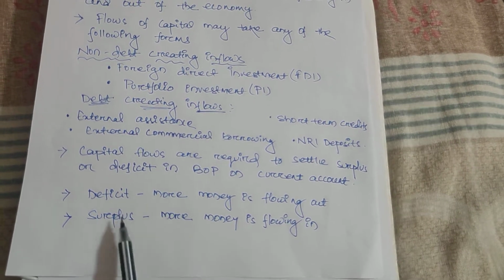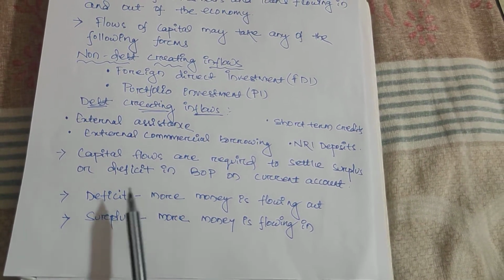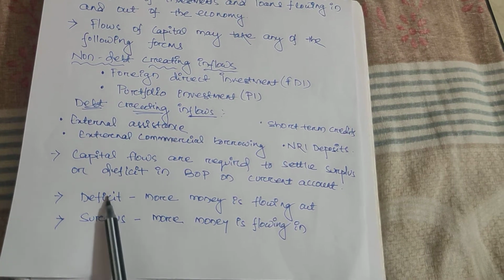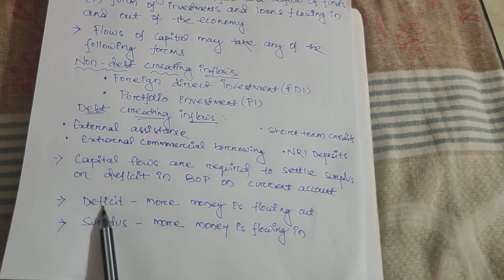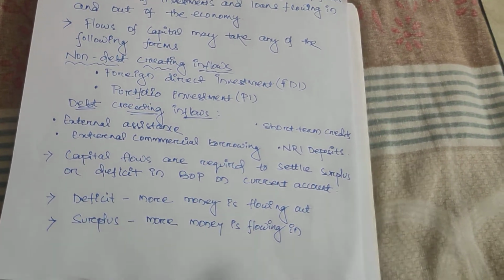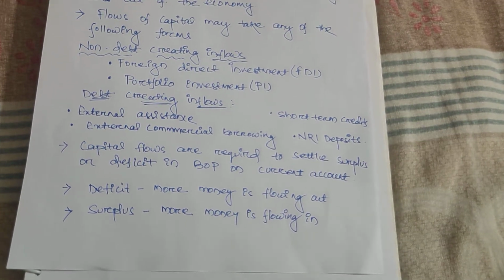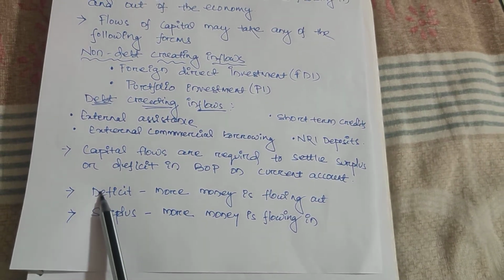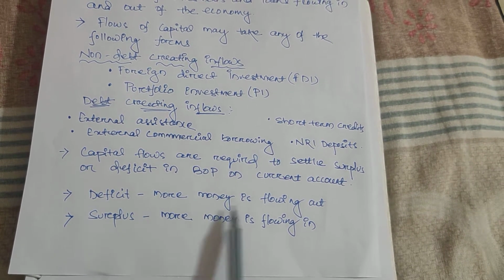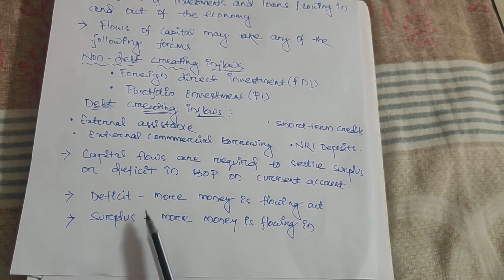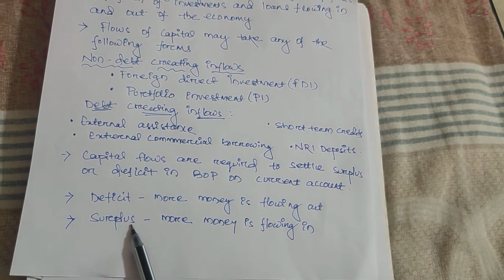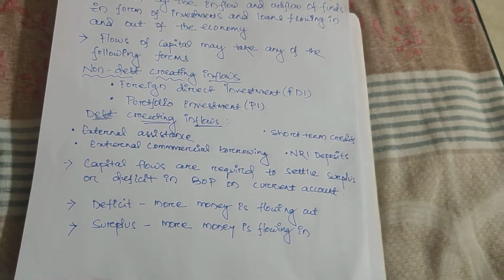If export is more, it means surplus, and if import is more, it means deficit. Like that in the capital account, deficit means more money is flowing out from our country. If more money is going outside our country, that is known as deficit. And if more money is coming inside our country, that will be the surplus. I hope this much is clear.